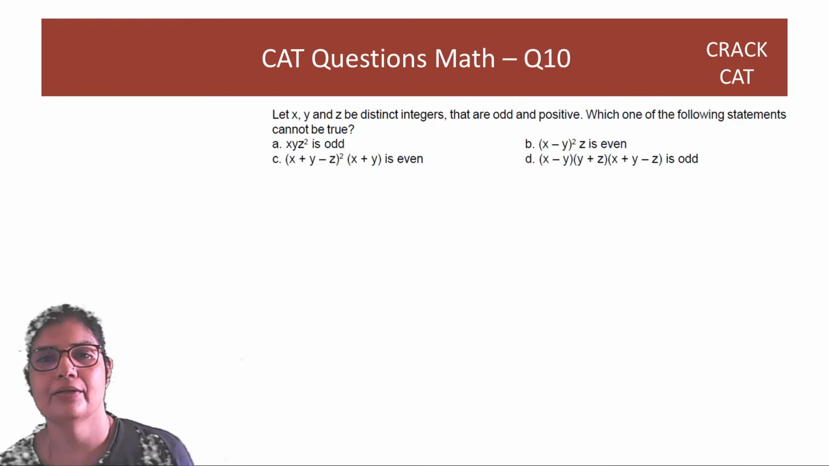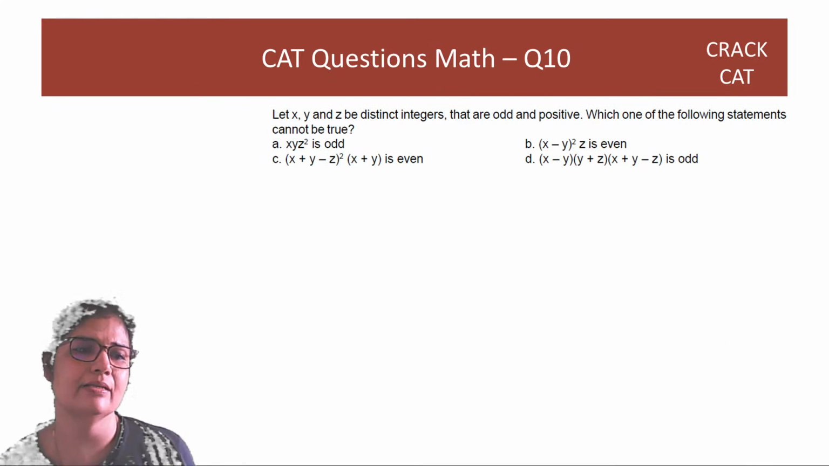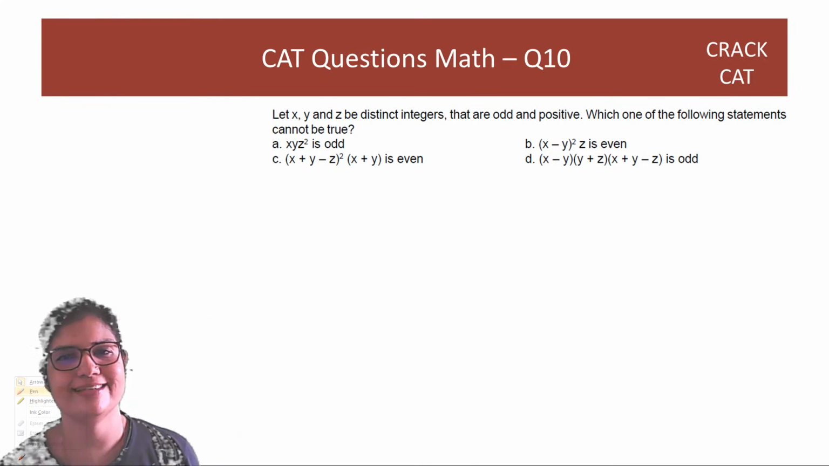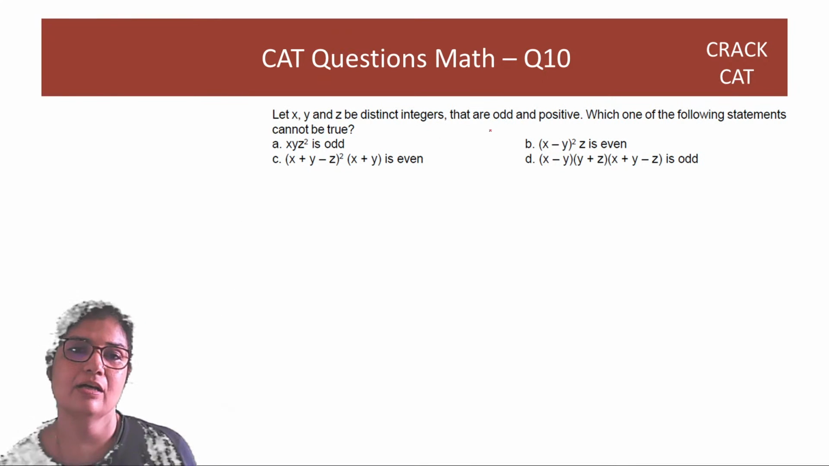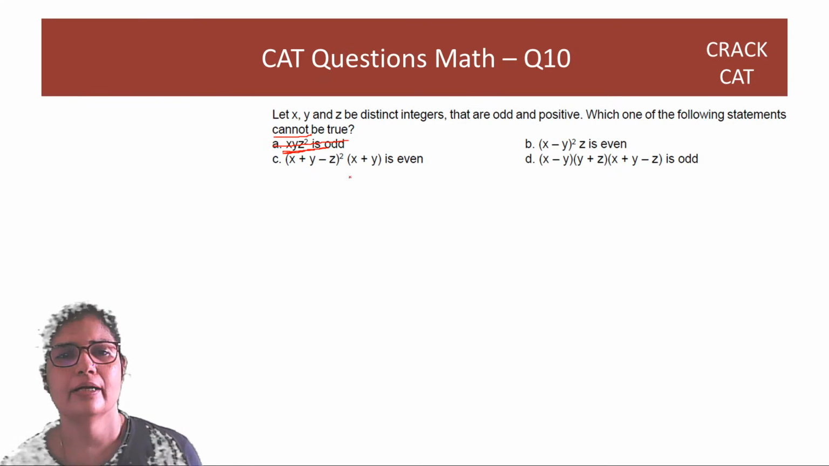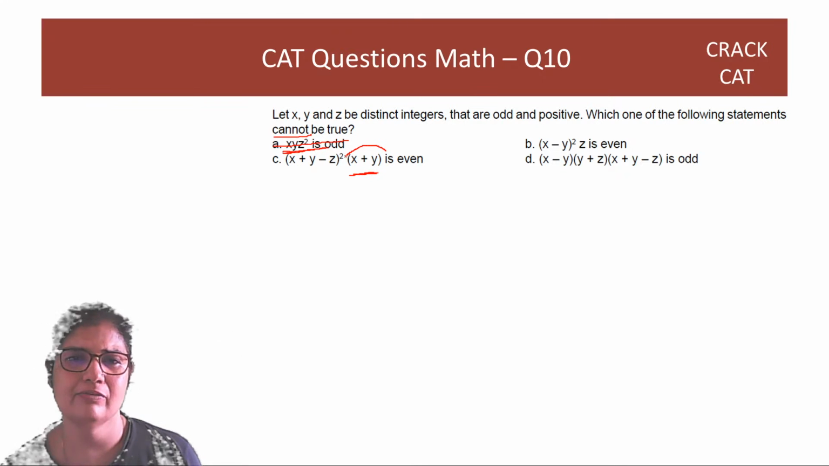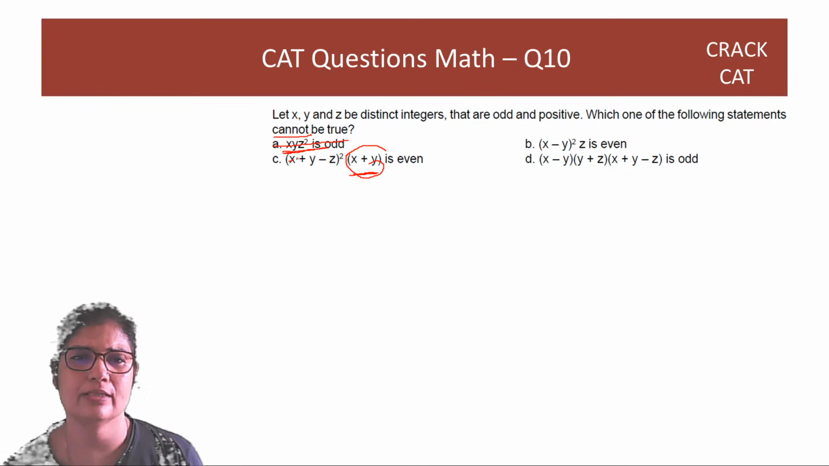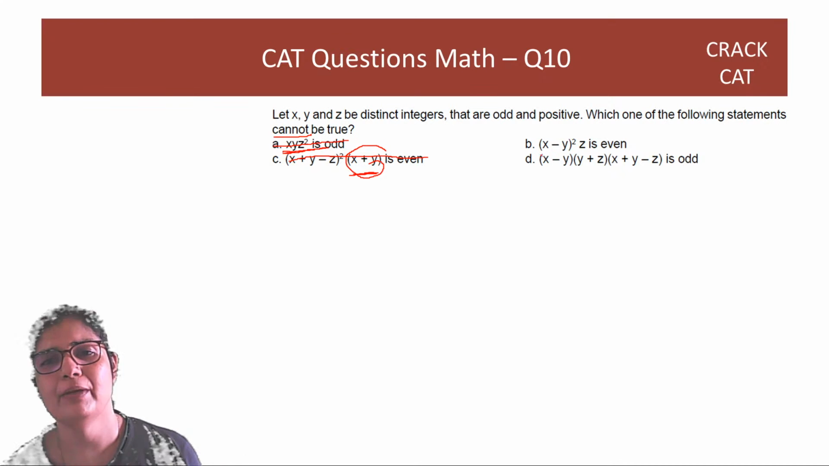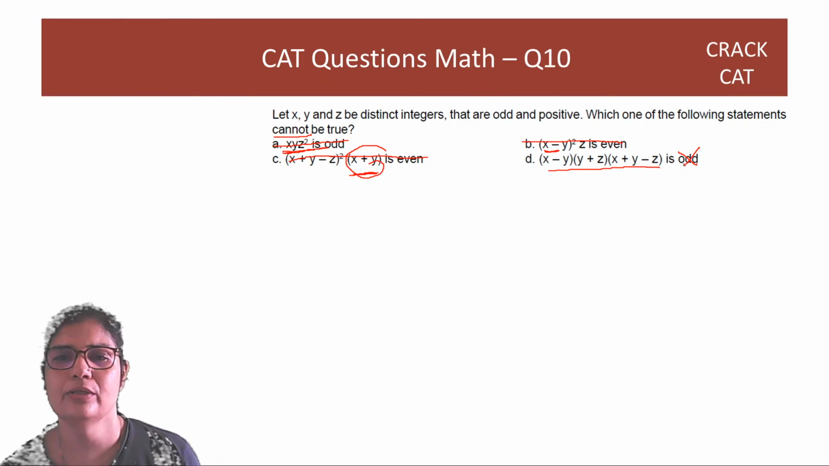Right? Great. 10th question. Let x, y, and z be distinct numbers that are odd and positive. Which one of the following statements cannot be true? So if all three are odd, then this will be odd. So this has to be true. This will be even, the sum of two odd numbers is even, and then you multiply, so this will be even. This also has to be true. This will also be even because the difference is even, correct? But this should be even, not odd. So D cannot be true. D is false.